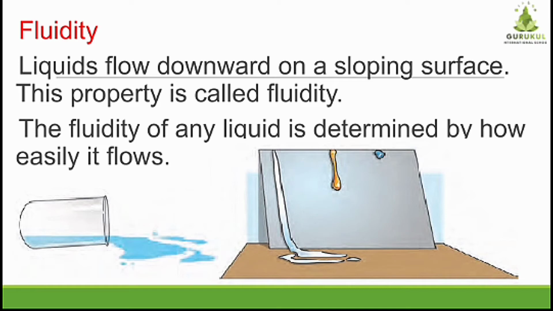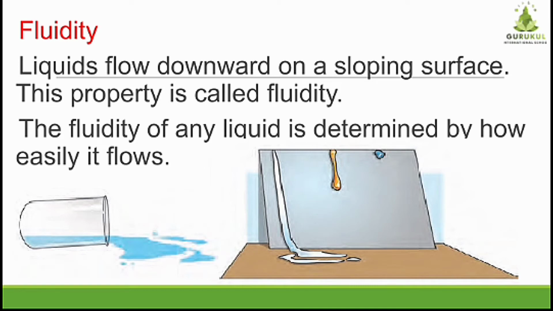Students, when we throw water on the floor, what happens? What we can see is that the water flows from the upward direction to the downward direction. Correct? Even in the rainy season, after the rain starts, you can see the water flowing on the roads towards the slope, meaning towards the downward direction. So this property of liquids is called fluidity.